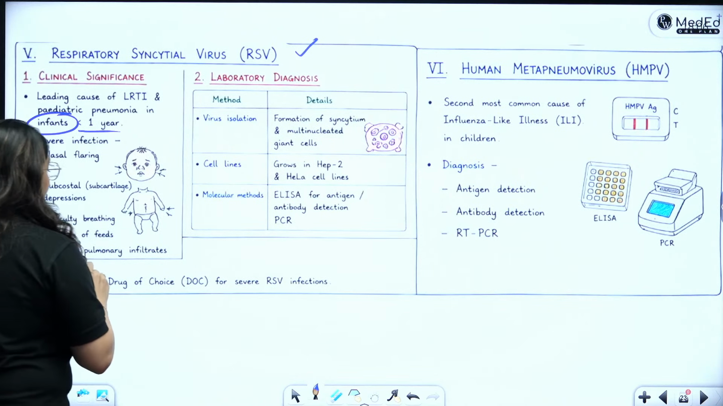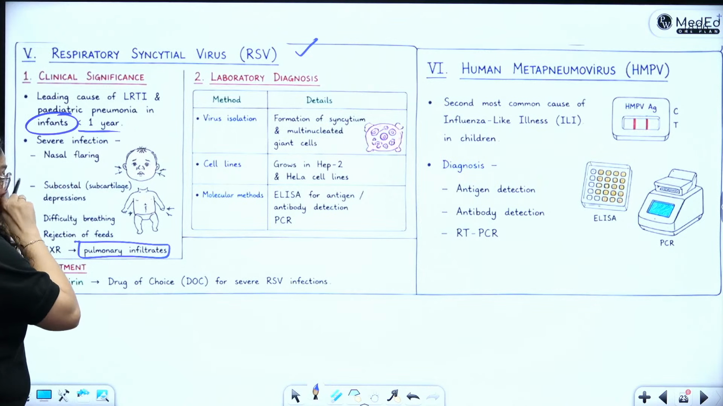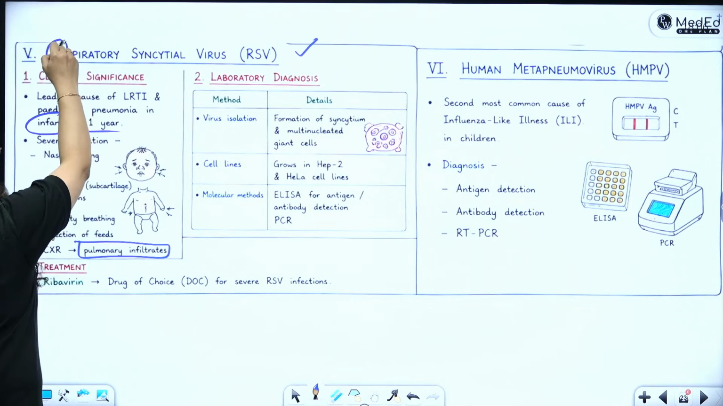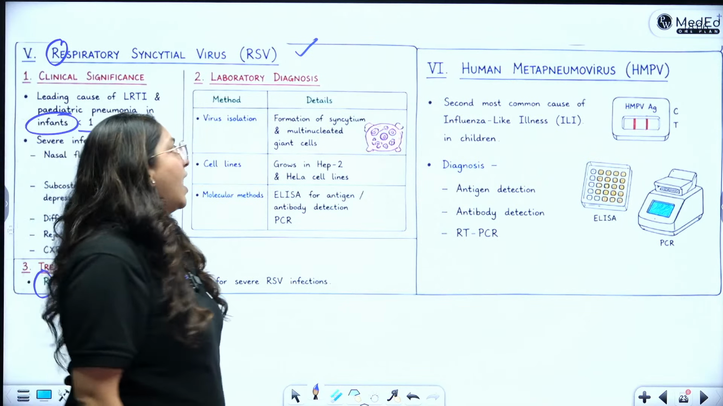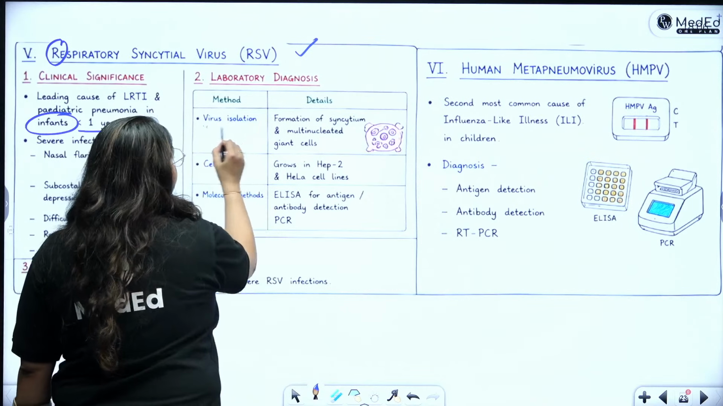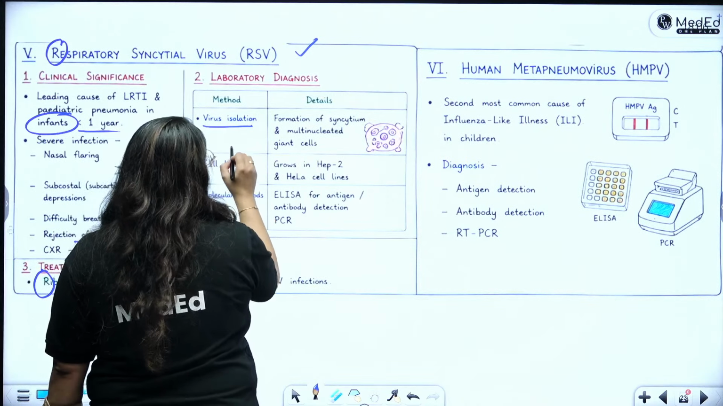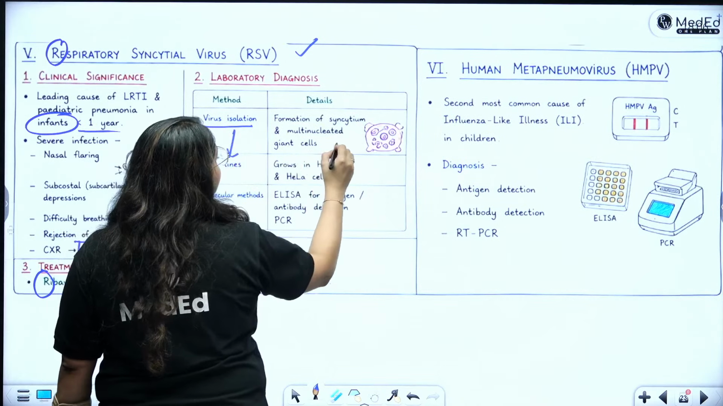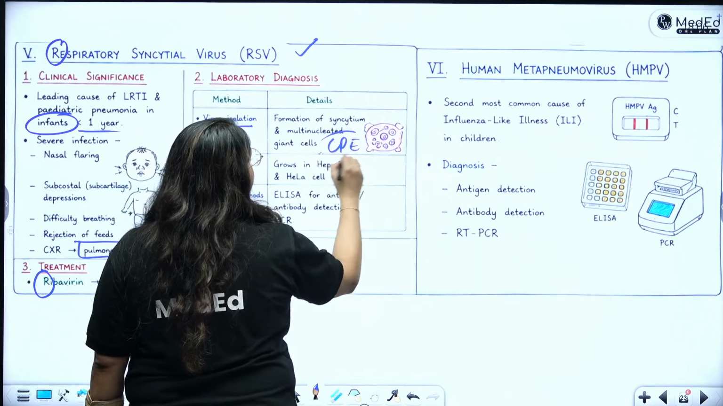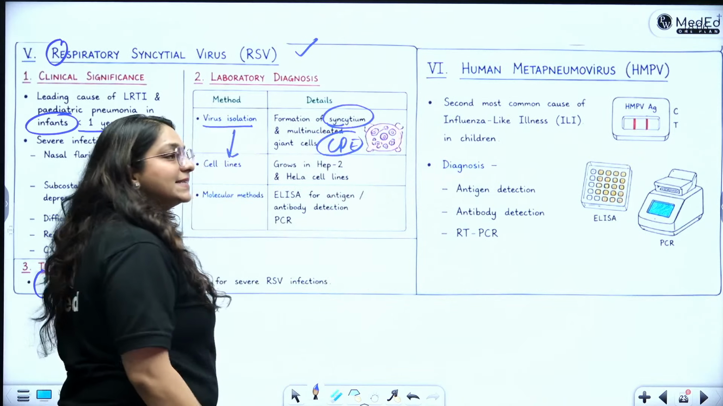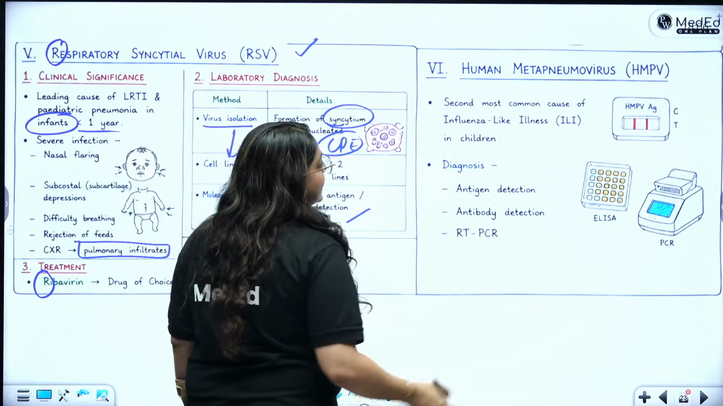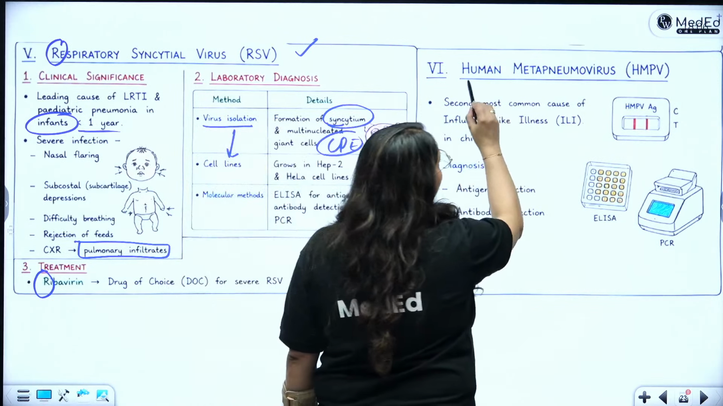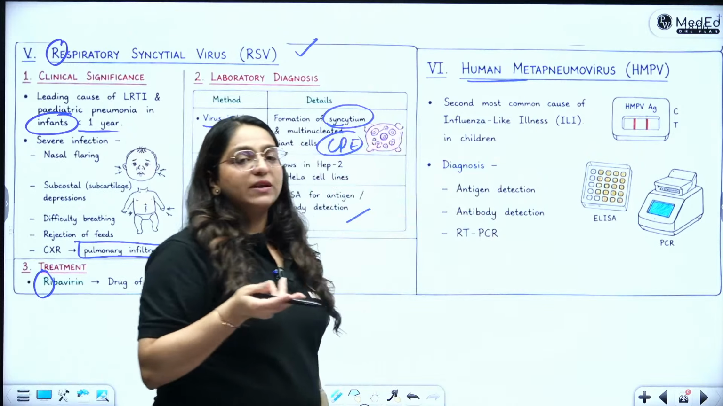You can see pulmonary infiltrate, so it leads to pneumonias. And R for respiratory syncytial virus, R for ribavirin is the drug of choice for RSV. We will do virus isolation, and on virus isolation in cell lines, it will show me the cytopathic effect, which is syncytium formation. Of course, you can do ELISA and PCR.